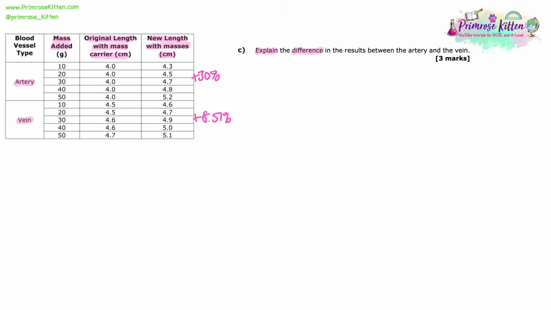Explain the difference in the results between the artery and the vein. So it's asking us to give reasons for the difference in the results, i.e. the difference in the change in length, because we have just calculated that. But you can also get other things from the results table you could use for this as well.